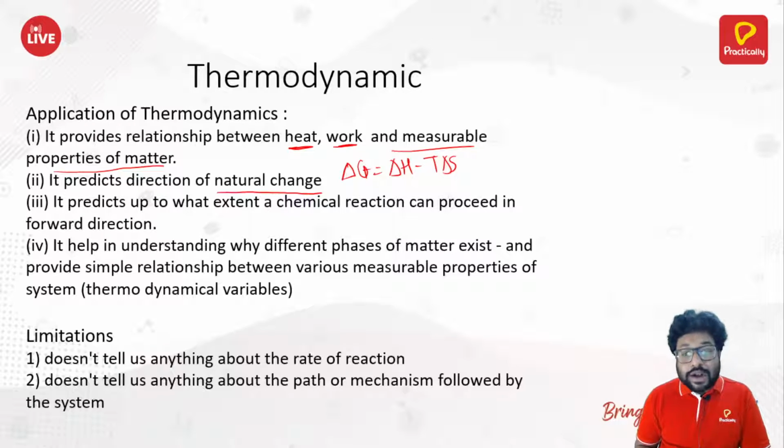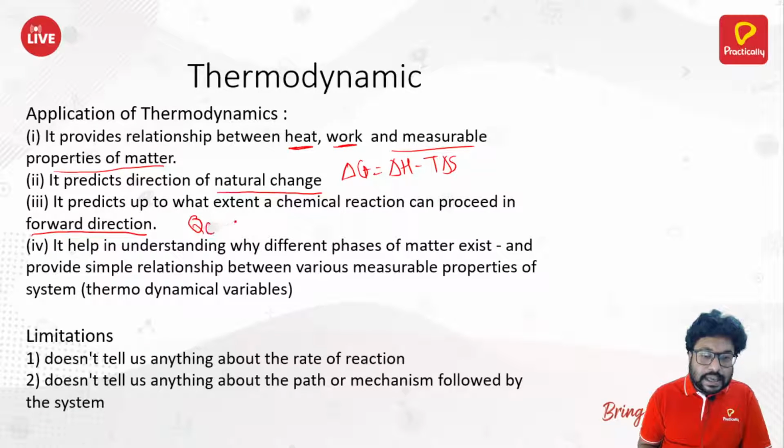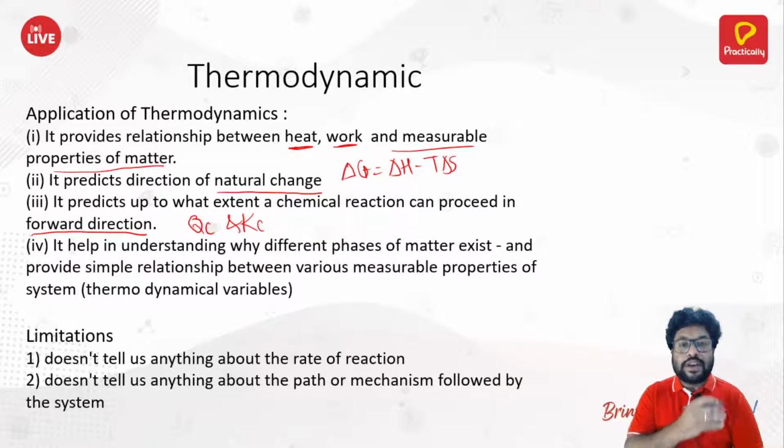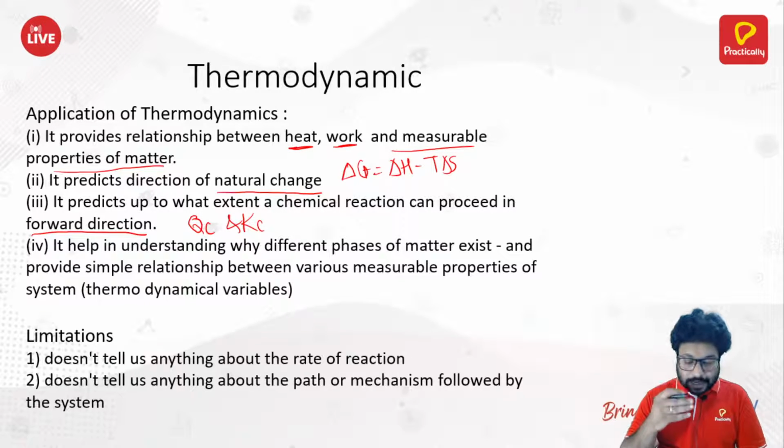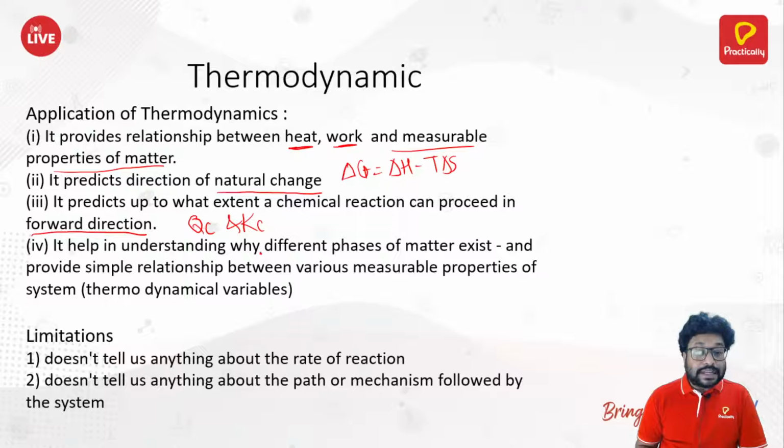It predicts up to what extent a chemical reaction can proceed in forward direction. We had seen that in case of Qc and Kc. If Qc is smaller than Kc, that means reaction should go in a forward direction. If Qc is larger than Kc, that means reaction should go in a backward direction. And if Qc is equal to Kc, that means reaction is at equilibrium. Okay, so lastly, it helps in understanding why different phases of matter exist and provides a simple relationship between various measurable properties of system. Now you know all these things, right?